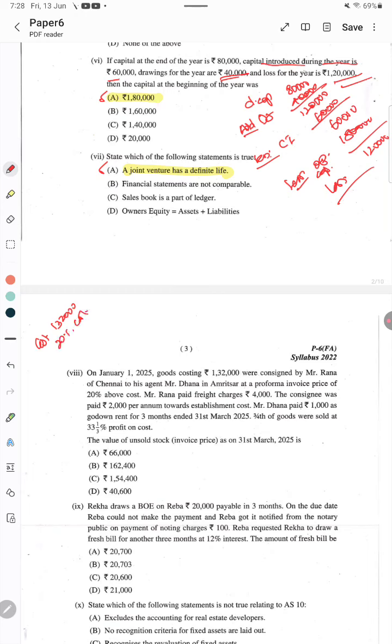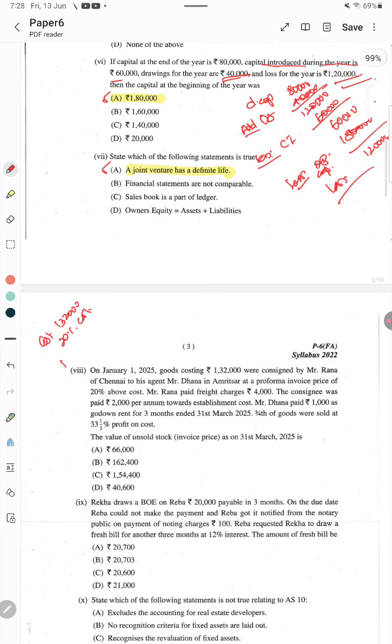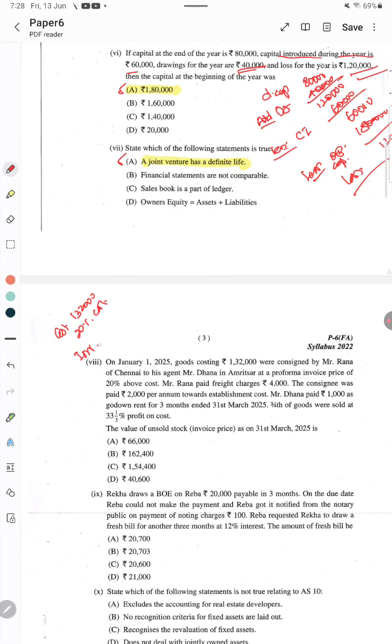What should the invoice price be? 1,32,000 into 120%, so 1,58,400. That is the invoice price.